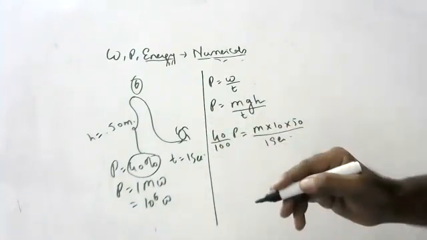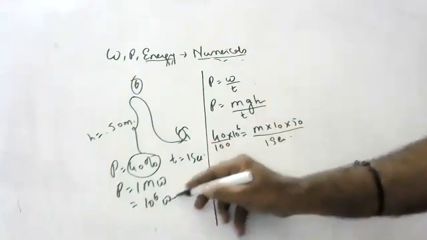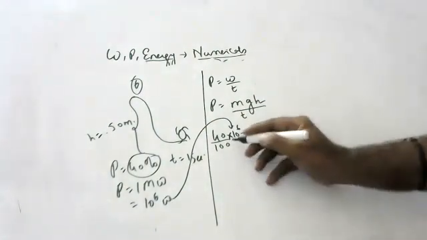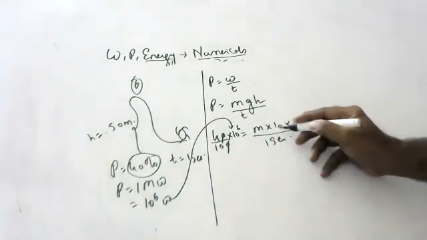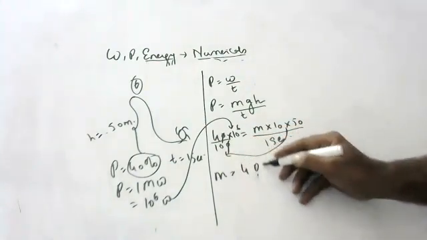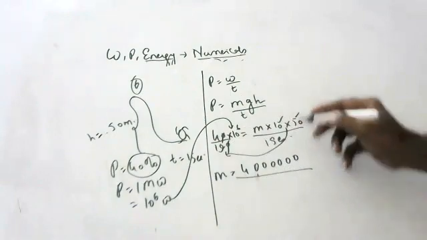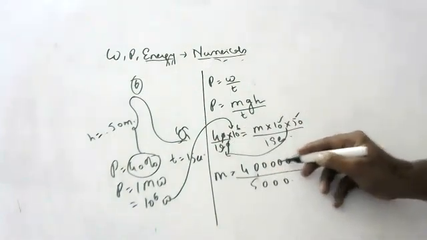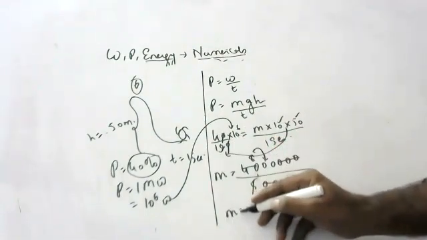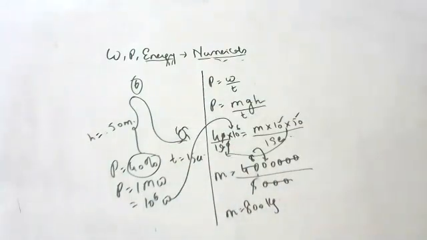40% of the power only is useful, children. Power is given as 10 to the power of 6. 40% of 10 to the power of 6. Okay, this both will come down. So 4 into 10 to the power of 6, by 10 into 50. So this three gone, children. 5 8s are 40, 800. So mass is 800 kg of water per second it will draw if 40% is the efficiency.